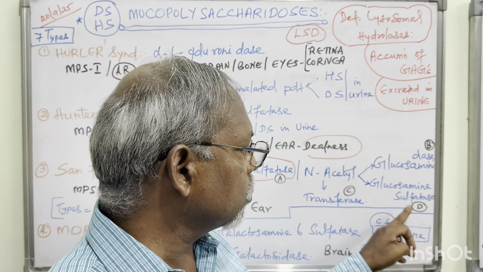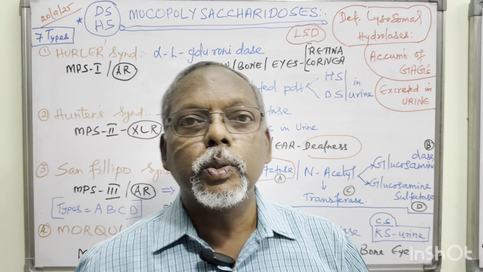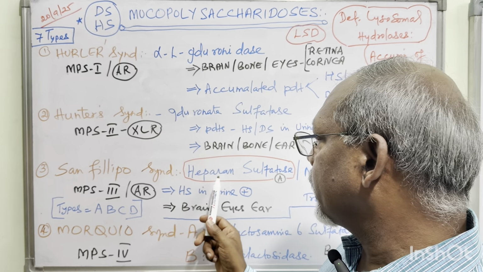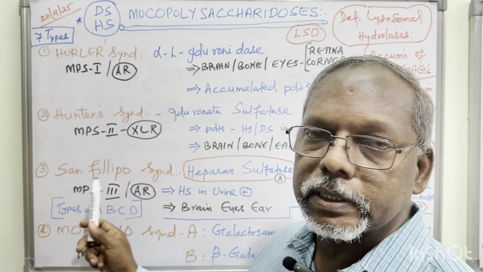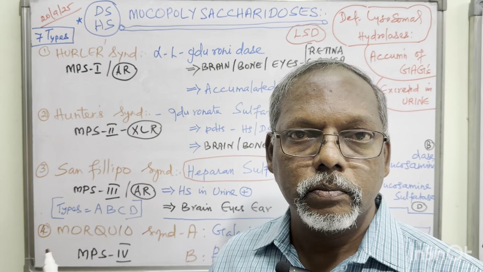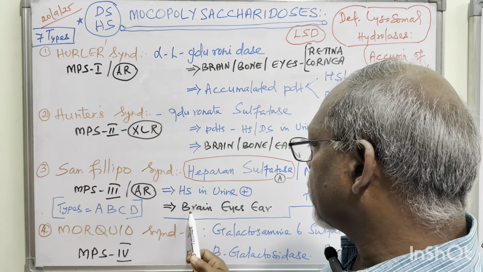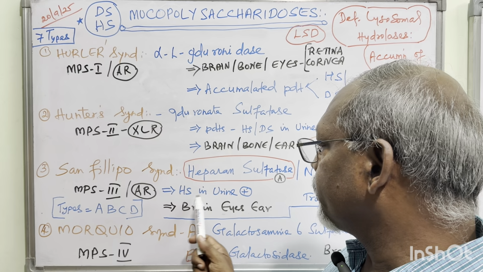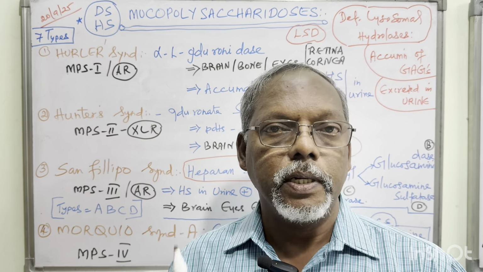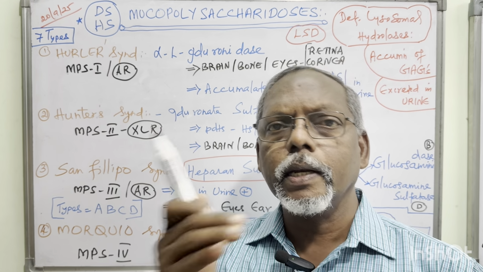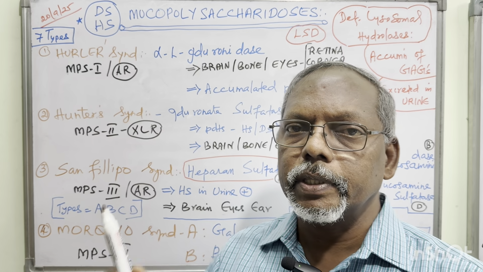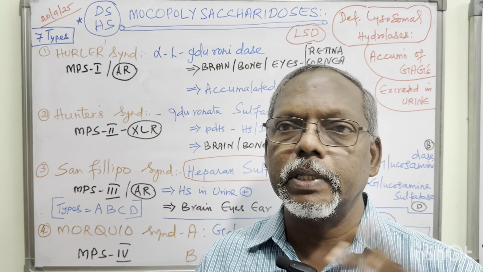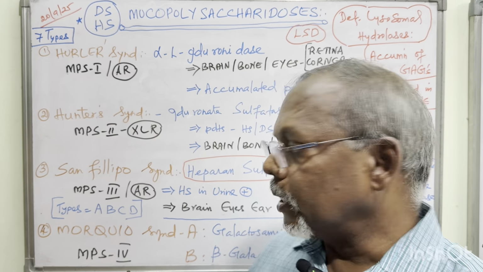Type D, glucosamine sulfatase. Usually the first one is very, very important, heparan sulfatase for Sanfilippo syndrome, right? The affected organs are brain, eyes, and ear, and the accumulated product in urine is heparan sulfate. Again and again heparan sulfate accumulation, and dermatan, sometimes keratan sulfate, sometimes chondroitin sulfate.